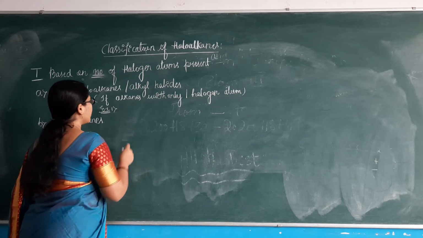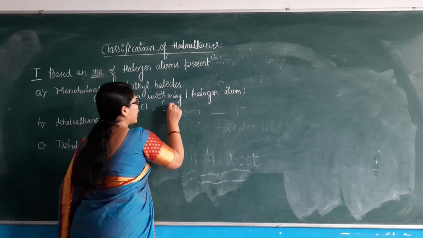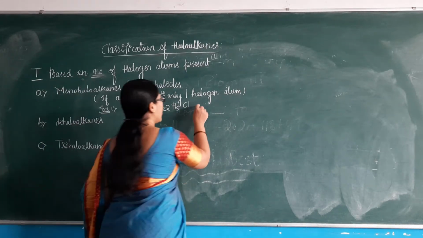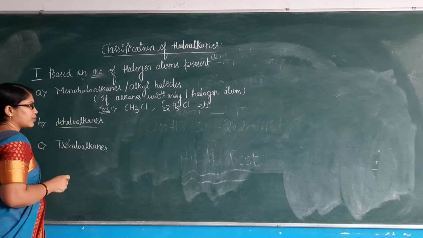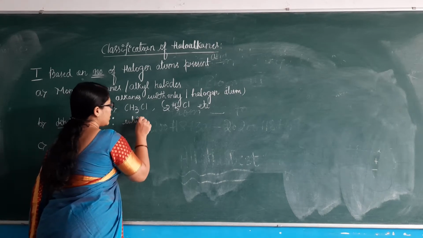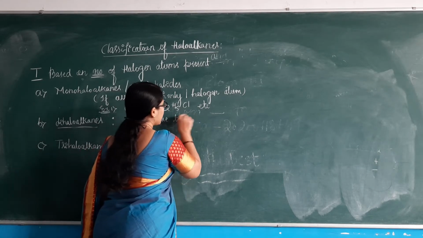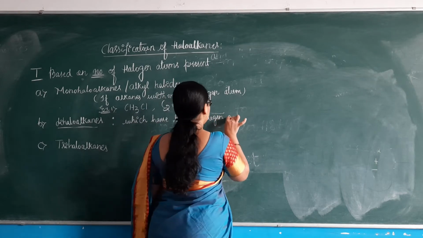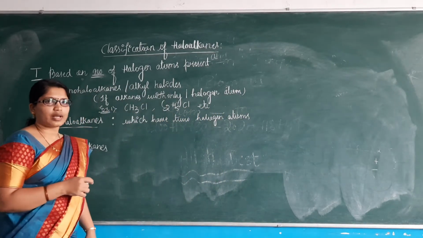For example, if you consider methyl chloride, we can call it chloromethane. Ethyl chloride, we can call it chloroethane, and so on. Similarly, if you consider dihaloalkanes, these are compounds which have two halogen atoms in them. When two halogen atoms are present, they are referred to as dihaloalkanes.